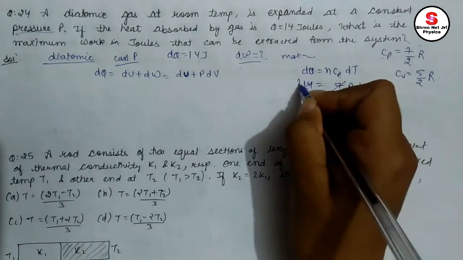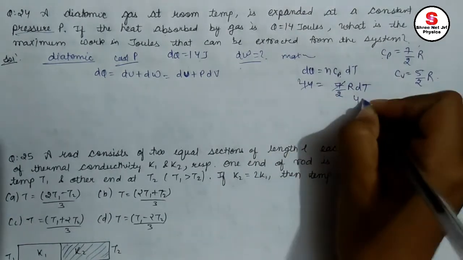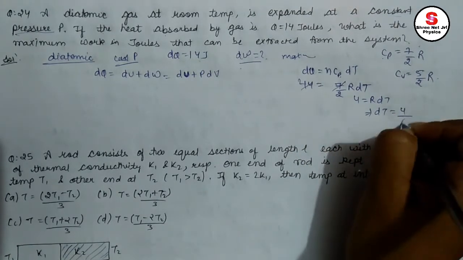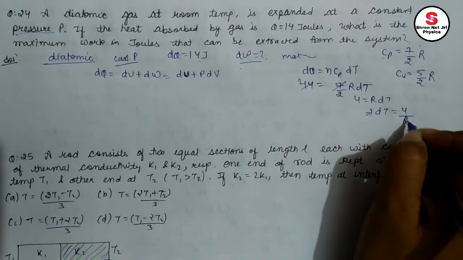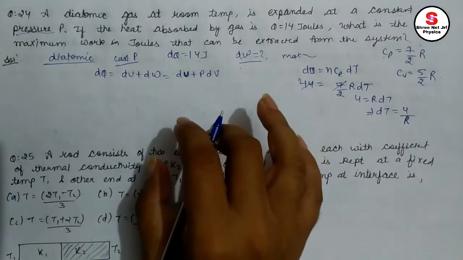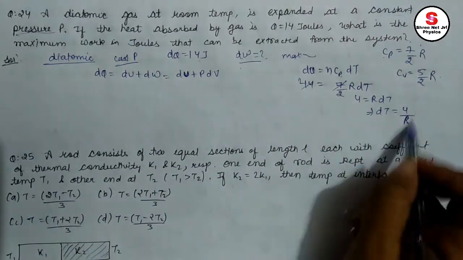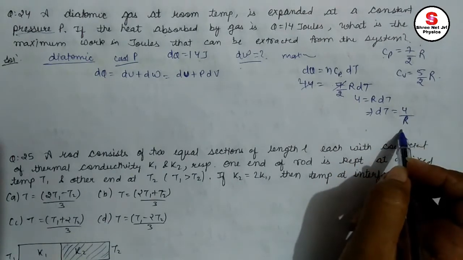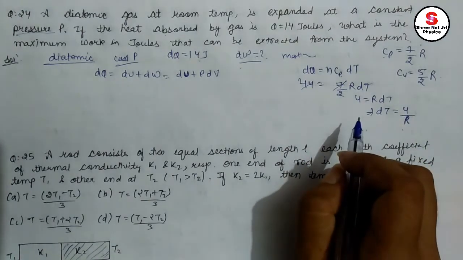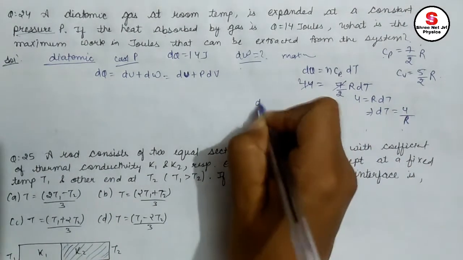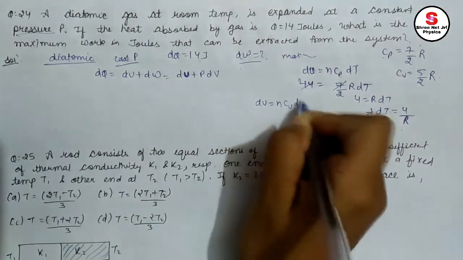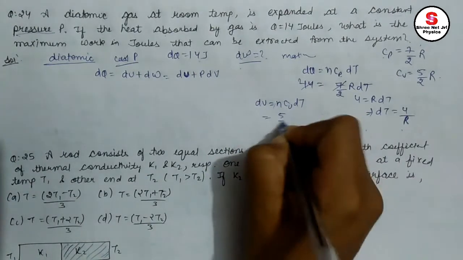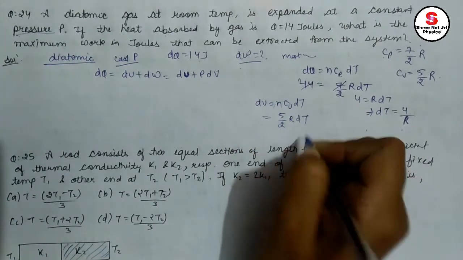The 2s cancel out, and 2 times 2 equals 4, so 4 equals R dT. This implies that dT equals 4 by R. Don't substitute the value of R at this time, just first solve as much as you can. So from here I can find the value of dT. Now I know that dU equals n cv dT, and cv equals 5 by 2 R, so it is equal to 5 by 2 R dT.